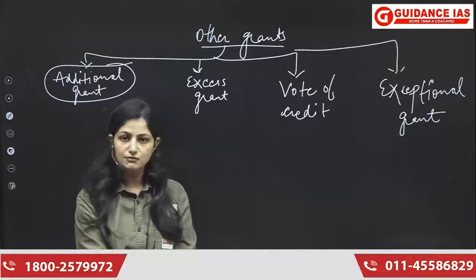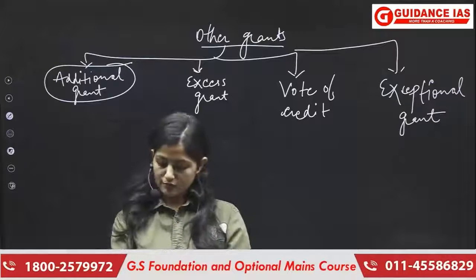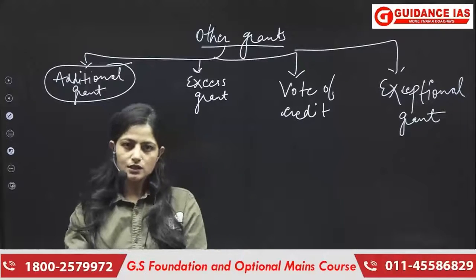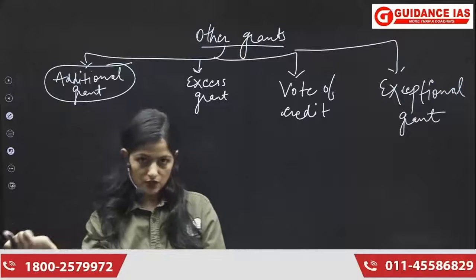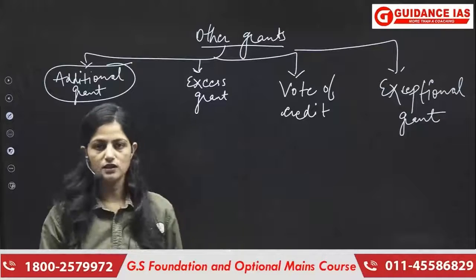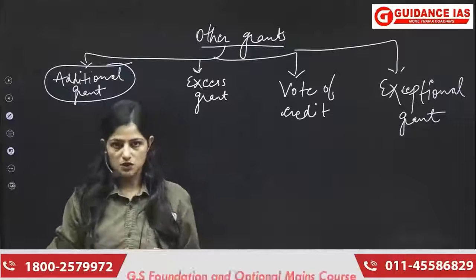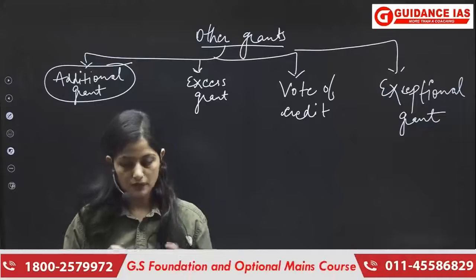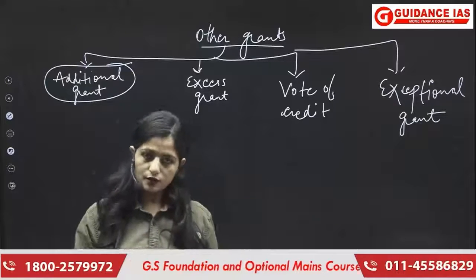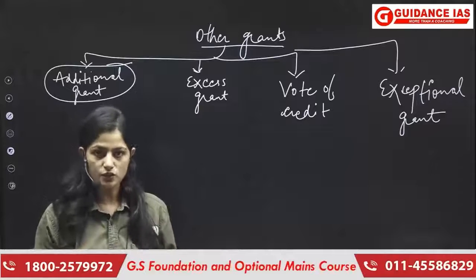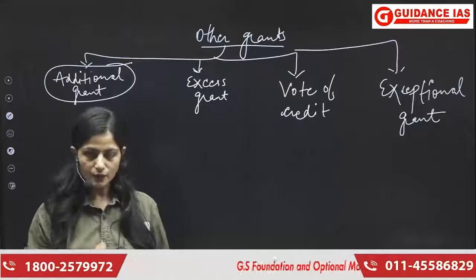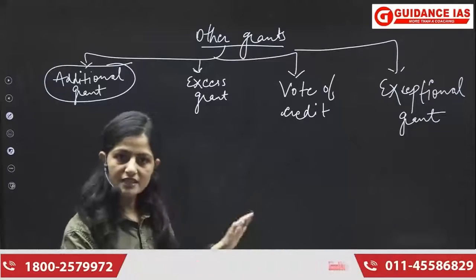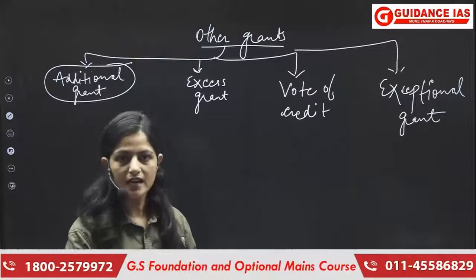Similarly it happens with the government also. Government also plans a budget for one financial year. But there are certain circumstances which arise in between or after the financial year, certain extraordinary things, wherein the government needs more money than what it has prescribed for that particular financial year. So in order to fulfill those unforeseen demands and extra circumstances, we have these types of other grants, of which the first is the additional grant.